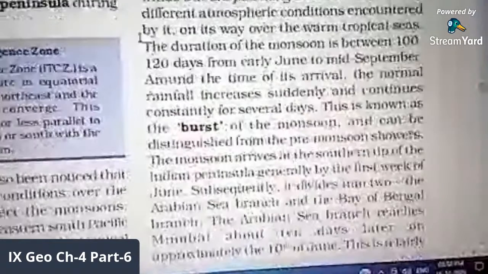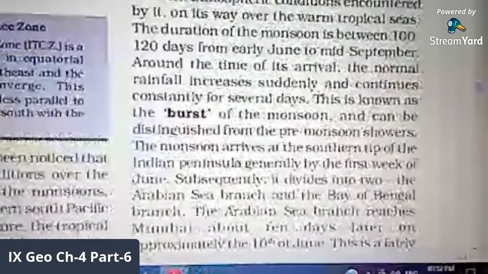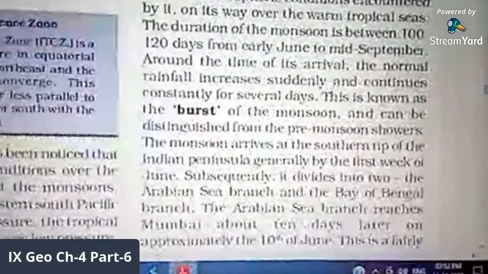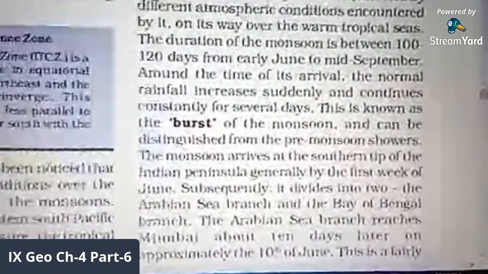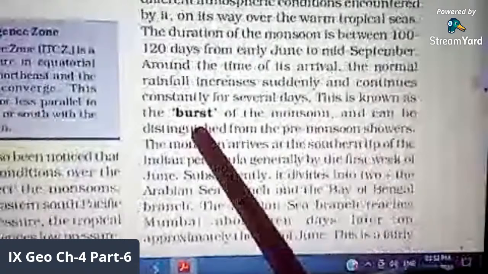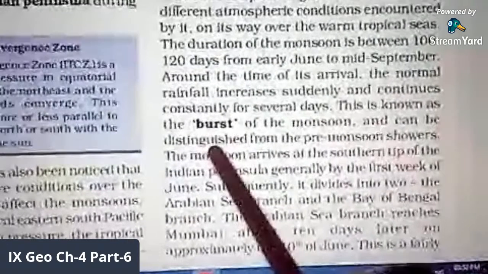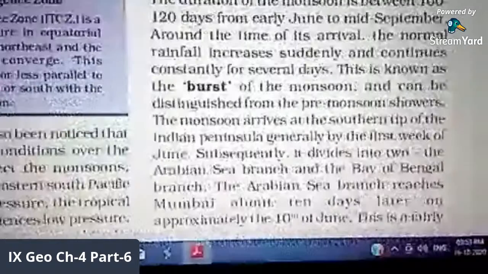So, as we know, we experience monsoon rainfall normally, but sometimes the amount of rainfall increases and it continues for several days. This is known as the burst of monsoon, and this can be distinguished from the pre-monsoon showers.